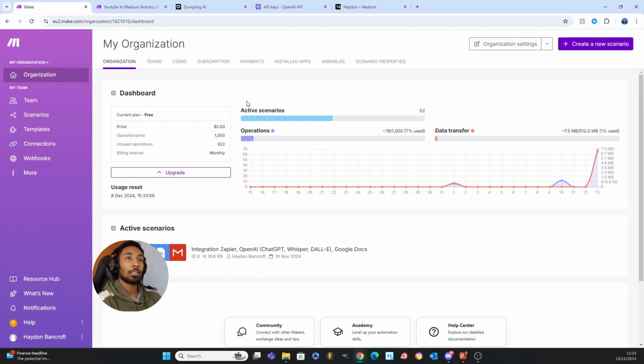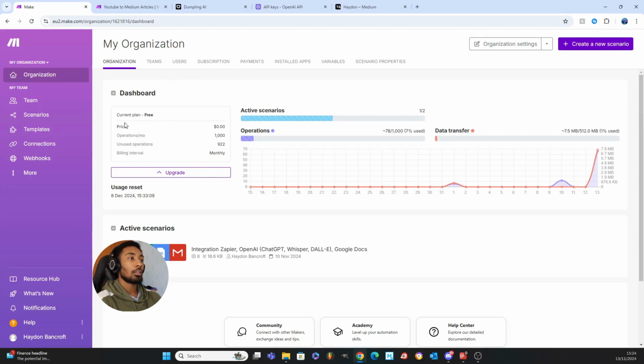The tech stack that you'll need for this is simply something called make.com, which is a no-code platform for you to run automations on. And then you will also need an account on another website called Dumplings AI. I put a link to both of them in the description. They are affiliate links, so it helps out the channel if you do decide to sign up with them. That being said, you will not need to pay or get a membership on any of these websites, because they have enough tokens for you to do everything for free in the starter plan. So don't worry, you don't need to pay anything on these websites anyway.